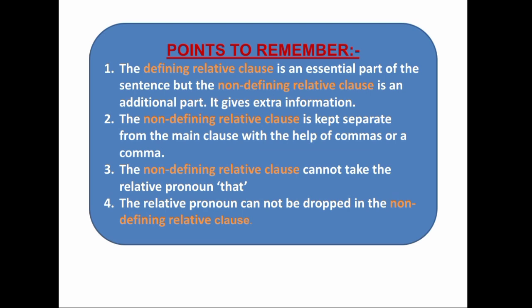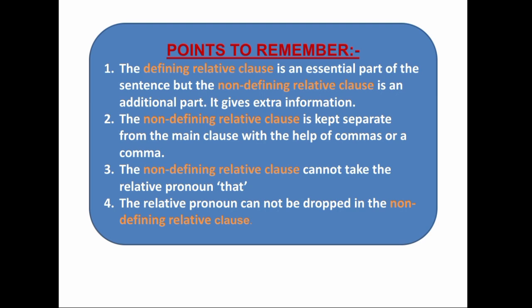Points to be remembered when we differentiate defining relative clause and non-defining relative clause. First, the defining relative clause is an essential part of a sentence, but the non-defining relative clause is an additional part of a sentence. It gives extra information to a sentence or noun phrase.